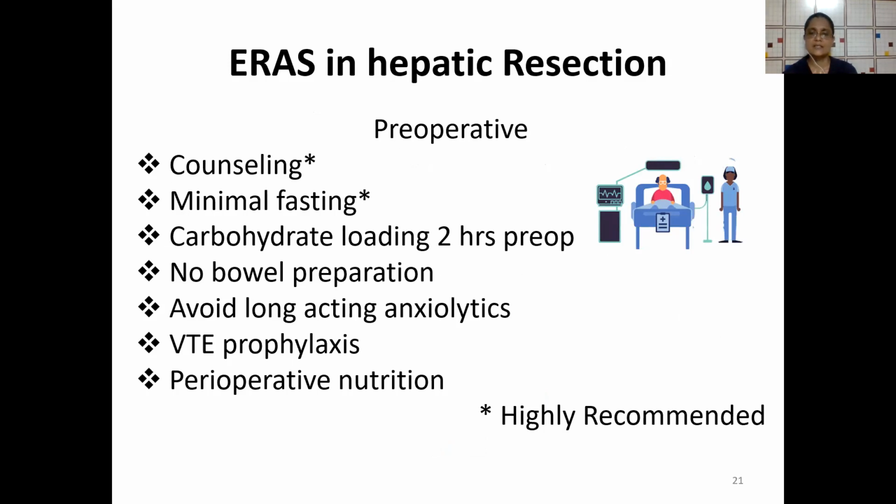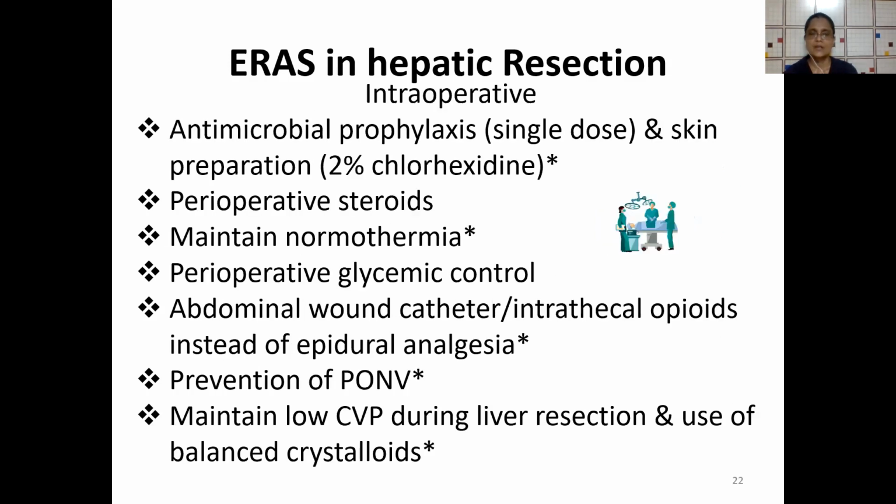The star indicates highly recommended. Preoperative counseling of the patients, minimal fasting, carbohydrate loading 2 hours pre-op, no bowel preparation, avoidance of long-acting anxiolytics, venous thromboembolism prophylaxis, perioperative nutrition. These are the key things in the preoperative phase.